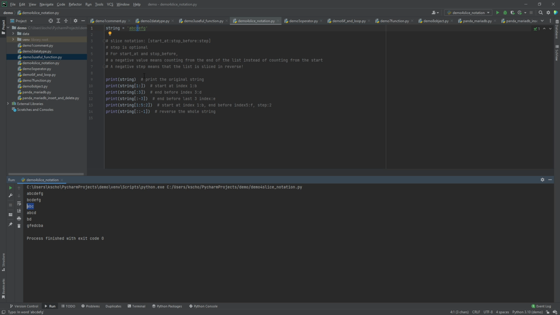Okay? And we can do the same thing, but when we use a negative value here, meaning that we will stop at which position, it is -3, meaning that we are counting back from the end. It is -1, -2, -3. So we'll stop before E, and as a result, only A, B, C, D will be printed.